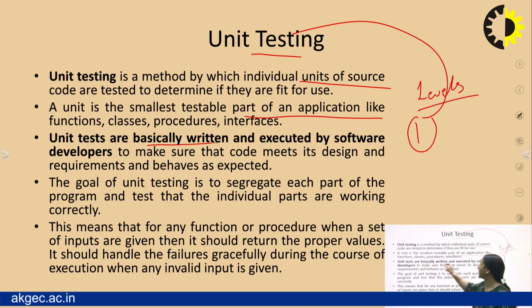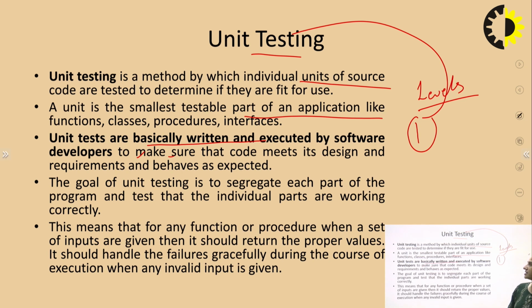These tests are written and executed by the developer to make sure that the code meets your design and requirements and is behaving as expected. So each and every unit needs to be tested independently at this unit level of testing. The goal is to segregate each part of the program and test that the independent parts are working correctly. Once we have tested the independent units, we move on to integrating a unit with another unit, to see how it is working and whether there is any sort of issue in that particular testing.